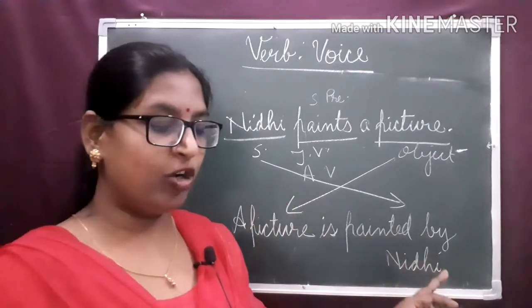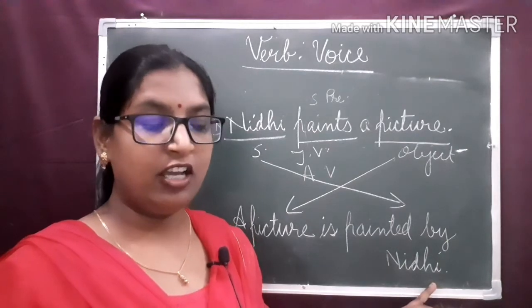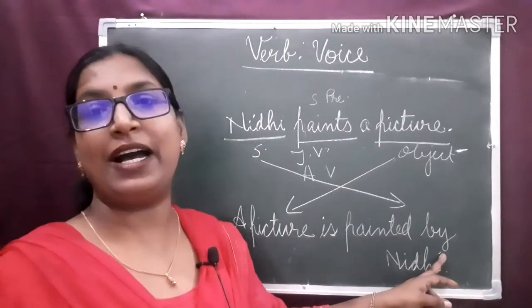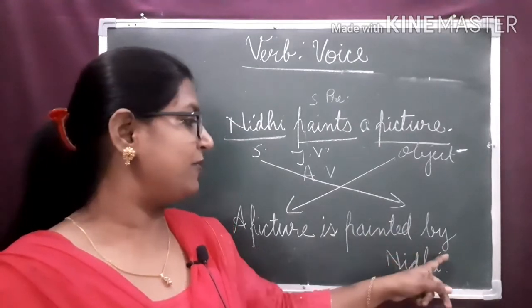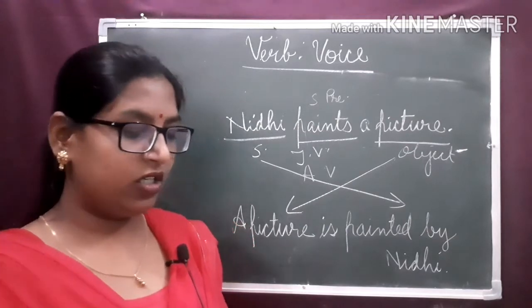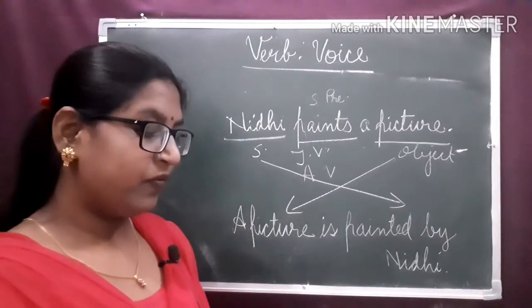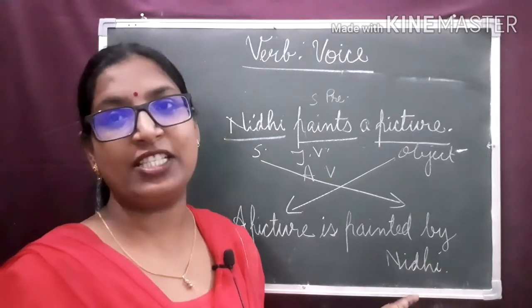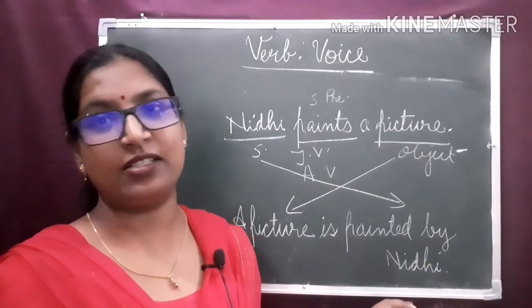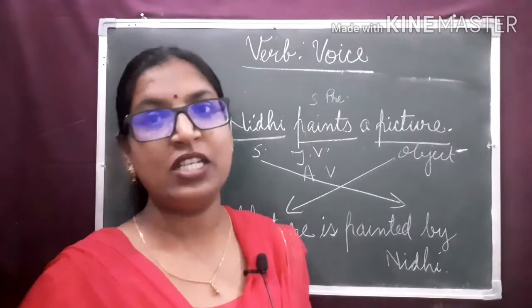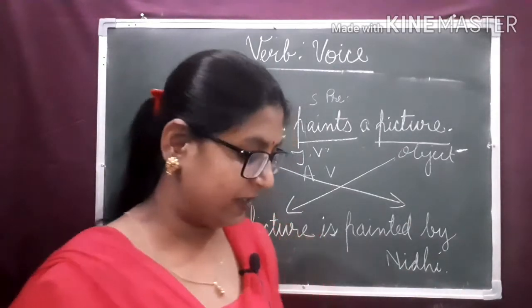The subject becomes the object of the prepositional phrase beginning with the preposition by. It becomes the prepositional phrase by Nidhi. So, dear children, sometimes the prepositional phrase can also be omitted. In some sentences, we can omit the prepositional phrase.